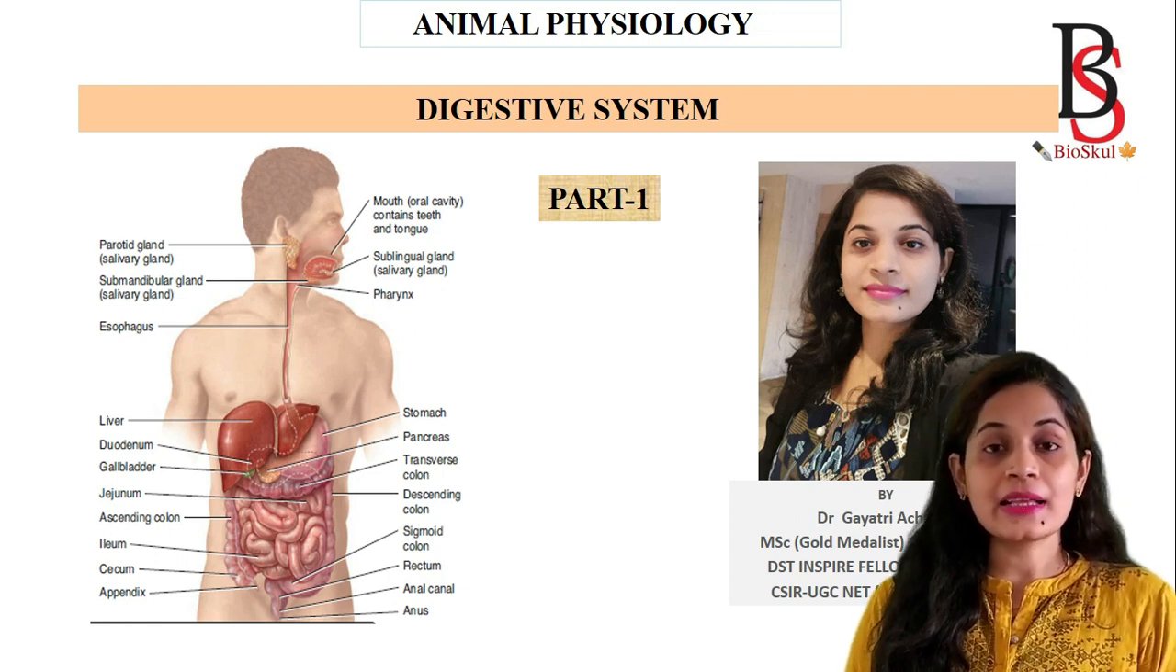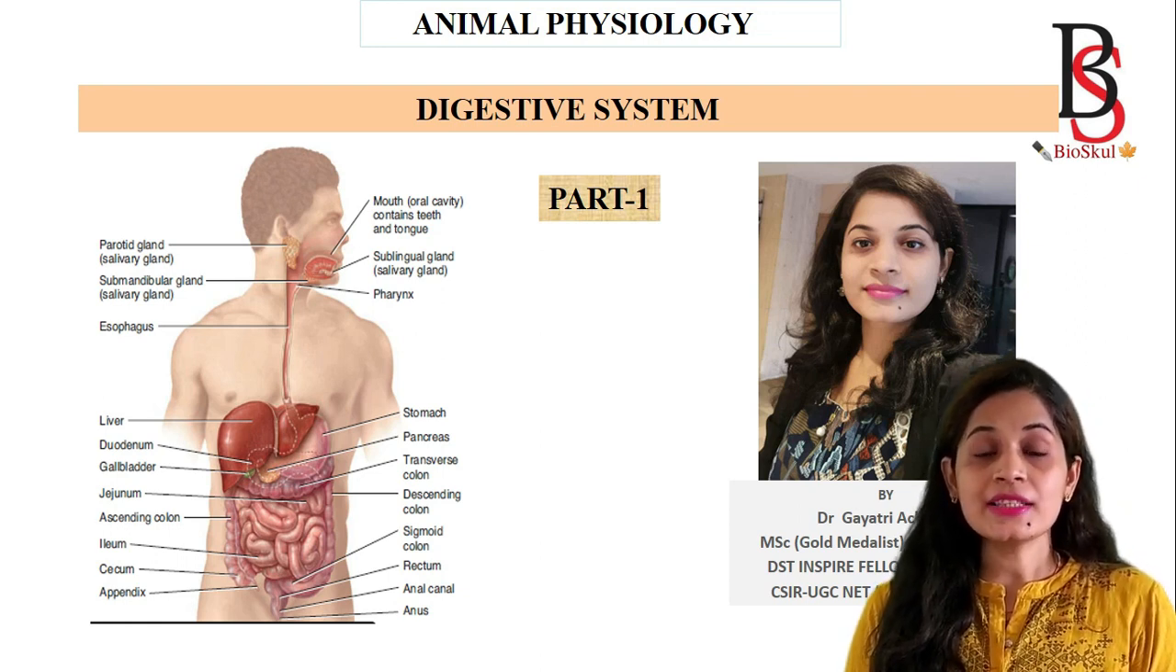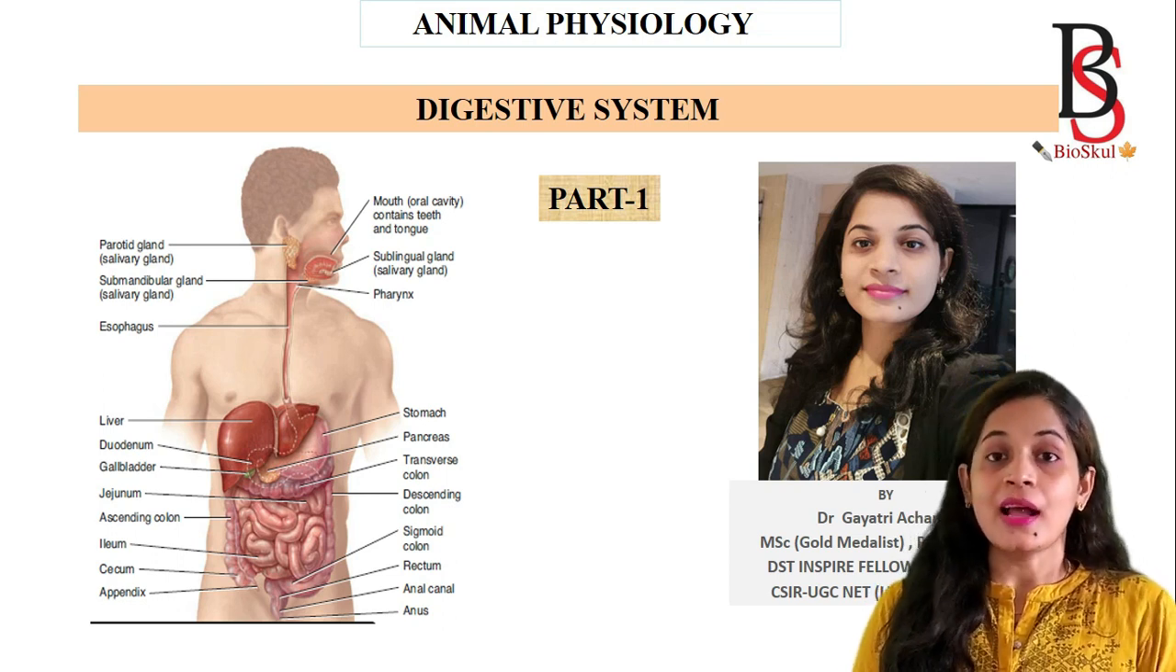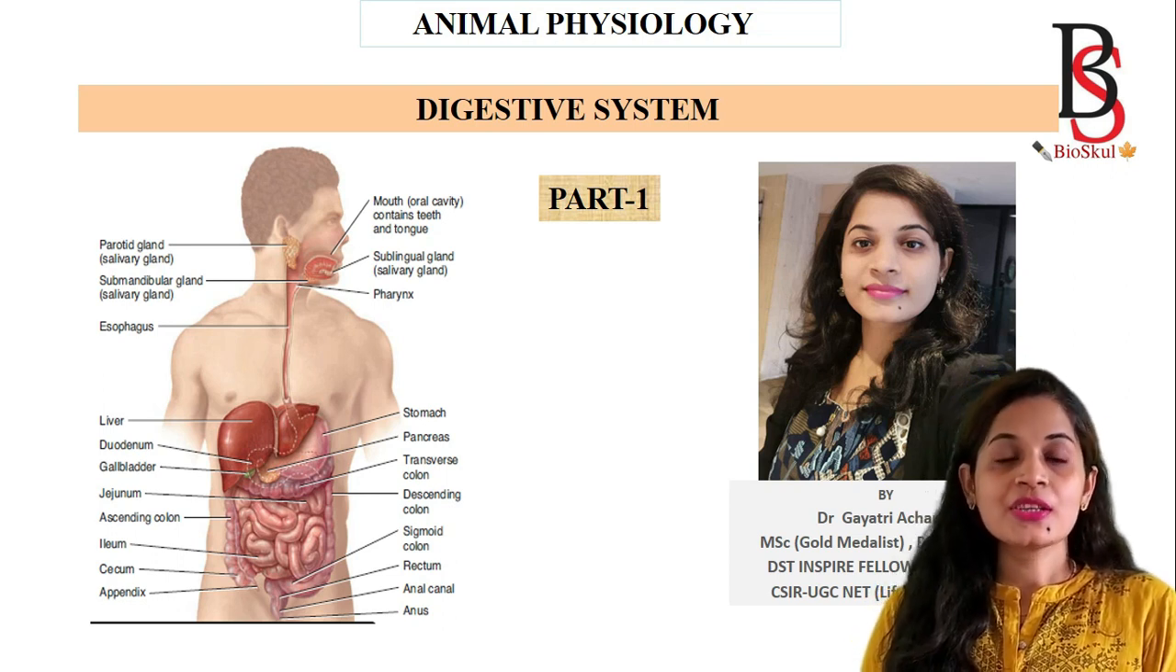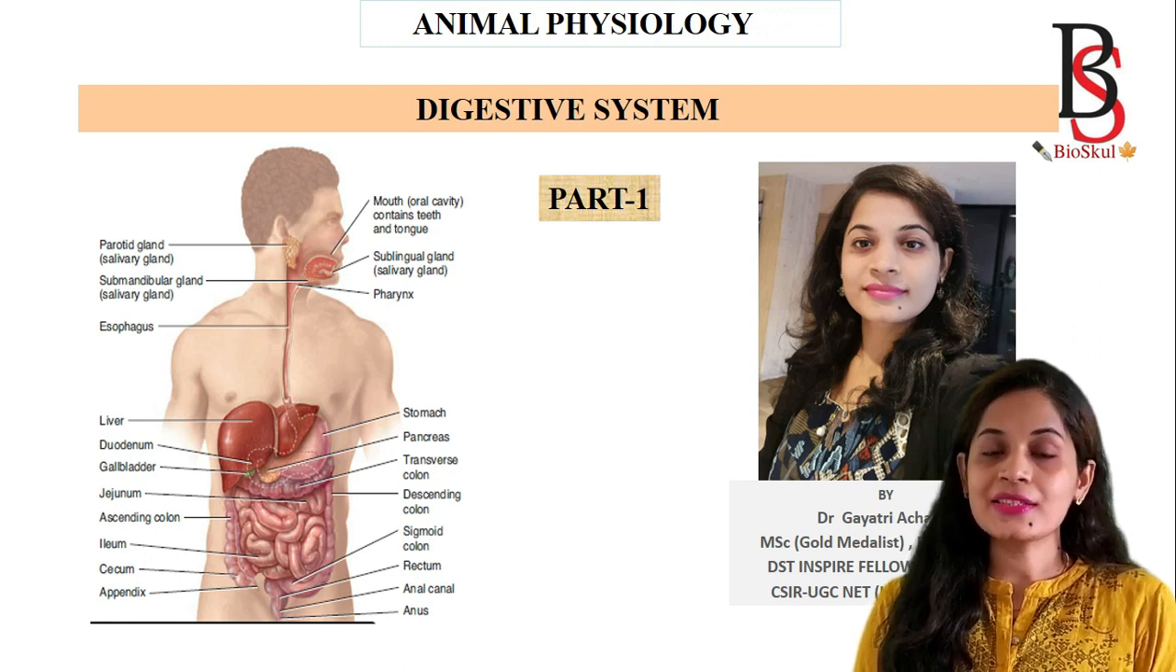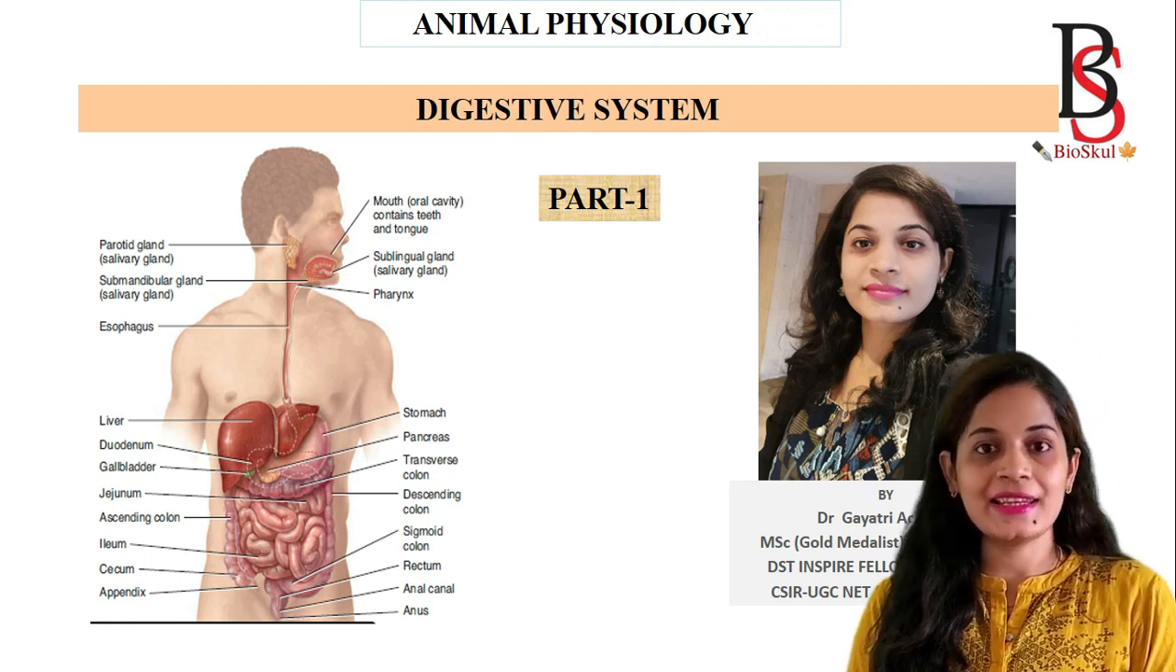The first part of digestive system was about digestion in mouth and stomach. I have given the link in the description box. Today we are going to discuss how digestion takes place in small intestine and large intestine.